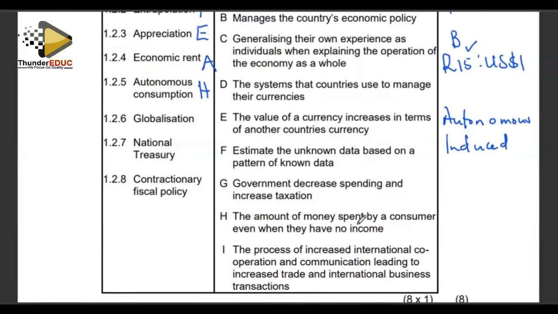We are saying we are now in one global village due to increased transportations and communications across the world. We are now able to interact with people across the world and do business with people across the world in the shortest possible time. So our globalization, we are looking at it from the perspective of I. Our I says the process of increased international cooperation and communication leading to increasing trade and international business transactions. That is the one which matches with globalization.